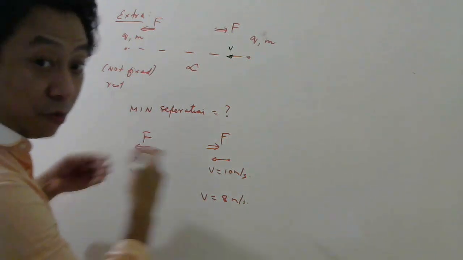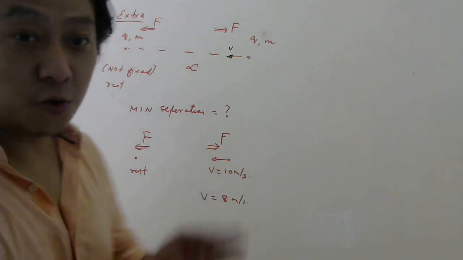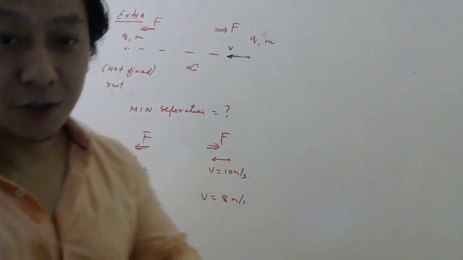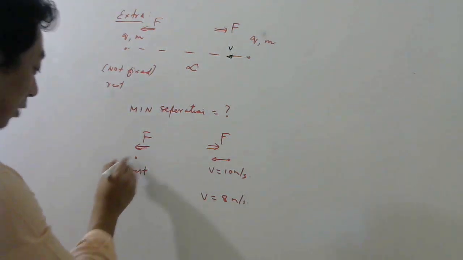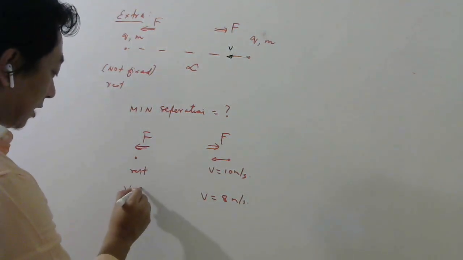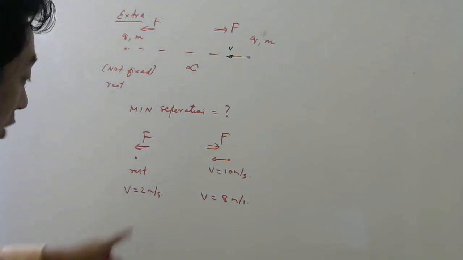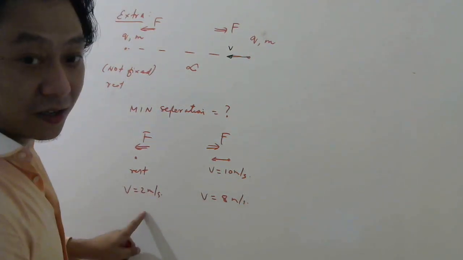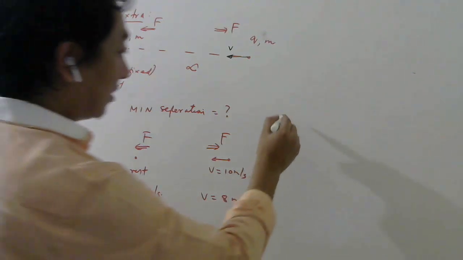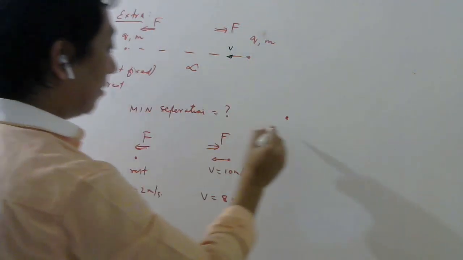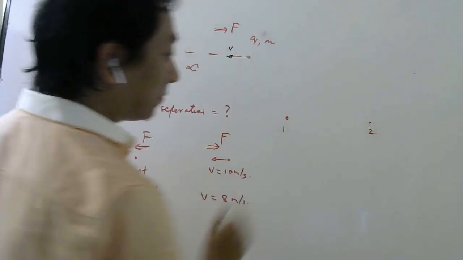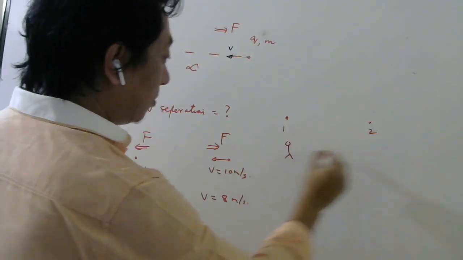This will now start moving. It was at rest. If you are at rest and somebody pushes you, you will start moving. So it will accelerate and its velocity has become 2 meter per second, let's say, after some time. Who is moving faster, this particle or this particle? This particle is moving faster. So imagine this is particle 1, this is particle 2. Imagine this is you, this is your friend.